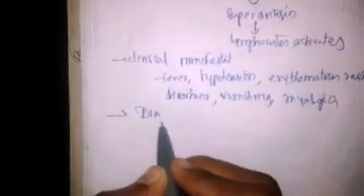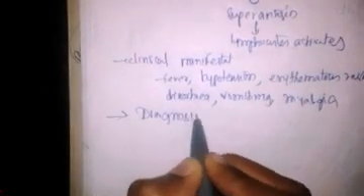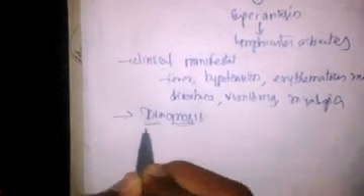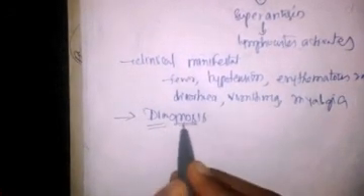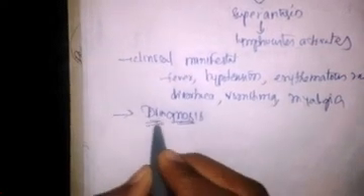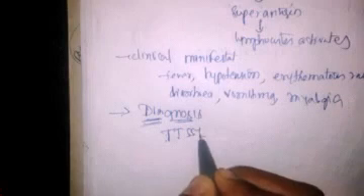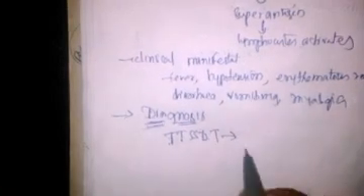And next coming to diagnosis. The diagnosis mainly will identify the toxins, TSST-1, toxic shock syndrome toxin. We'll identify this by latex agglutination test.